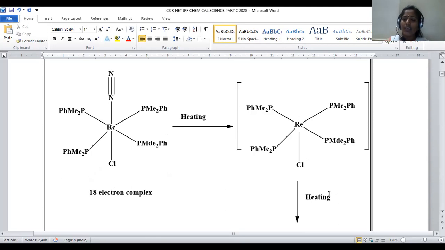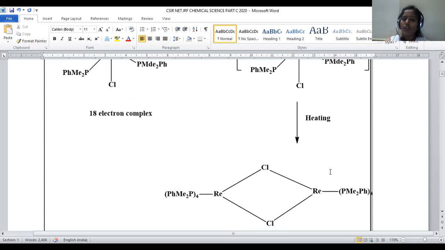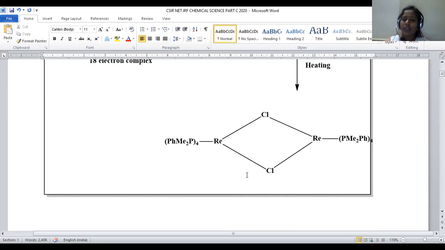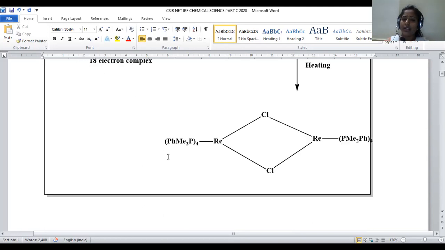When we subject it to heating, there is a possibility. Chloro is obviously able to generate a bridging compound. So it is a ligand of bridging nature. That's the reason why, upon heating, there is a probability of dimerization through bridging chloro groups. So here it requires an excess of this intermediate compound, so that dimerization is possible.